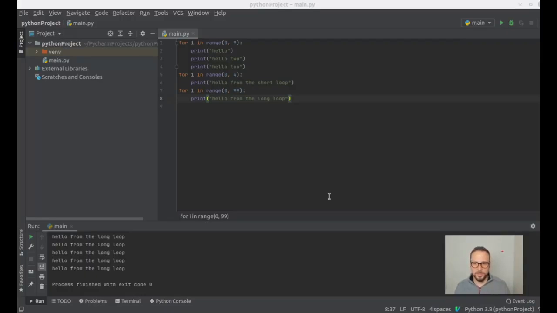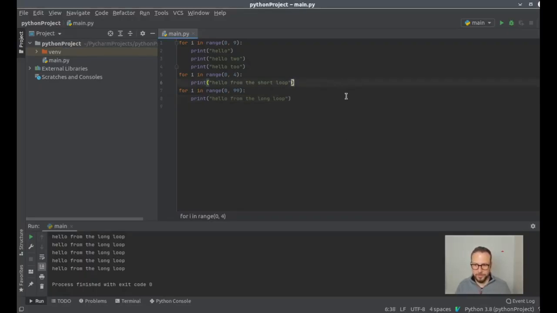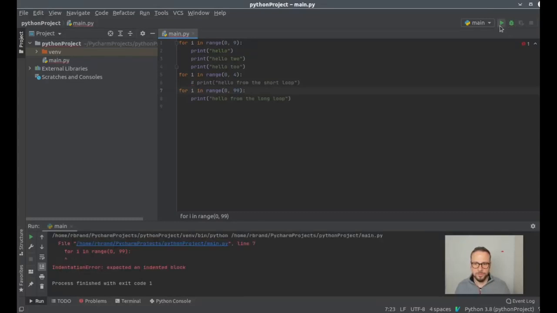If we are scripting, we often end up commenting stuff out and in again, for example in a Jupyter notebook, and commenting out a block body messes with indentation. For example, I uncomment this body and run the script, and Python has got our back. The interpreter is telling us that we messed up the indentation, expected an indented block.